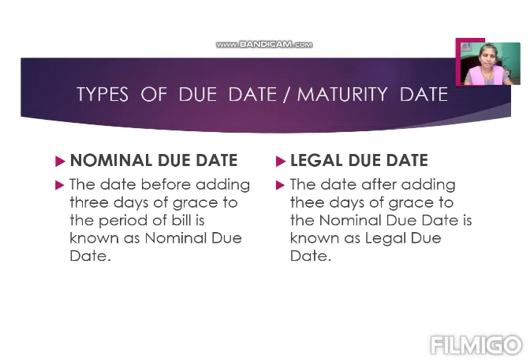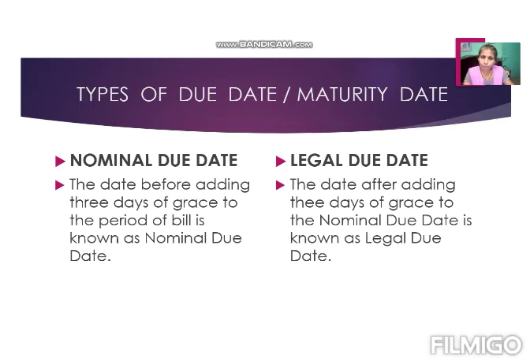See in yesterday's example, 90 days after date, 2 months after date. After a certain period of time, the drawer has a right to ask for payment from the drawee. The date on which he will ask for payment is known as the due date or maturity date.